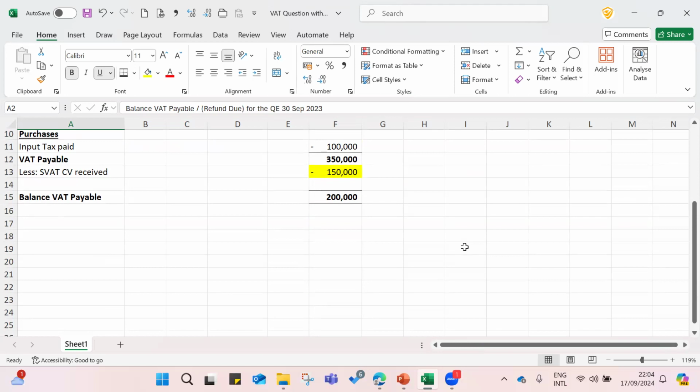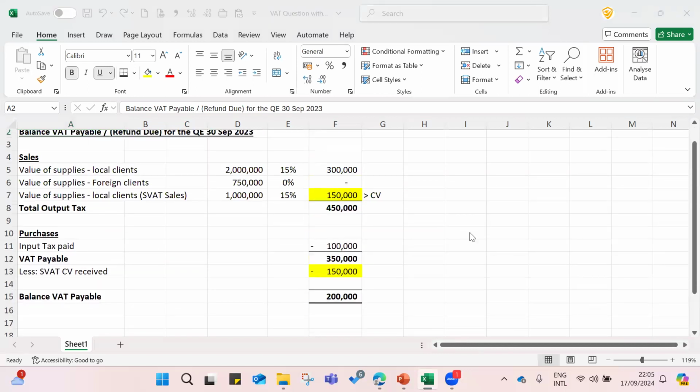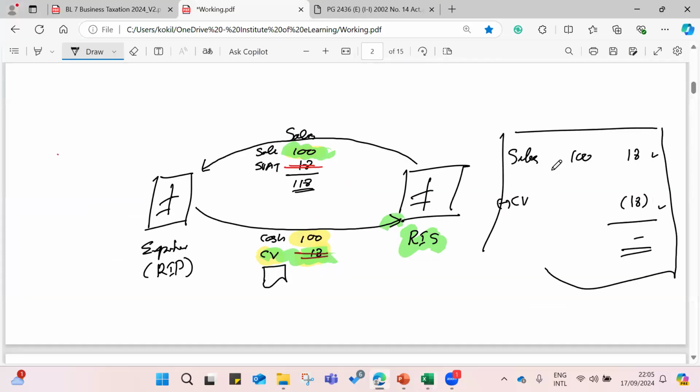Then what they are doing as RIP, what they are doing as RIS, right? So you know that how RIS declare their return calculation. This is RIS VAT return, right? RIS VAT. Then I will draw here RIP VAT return.